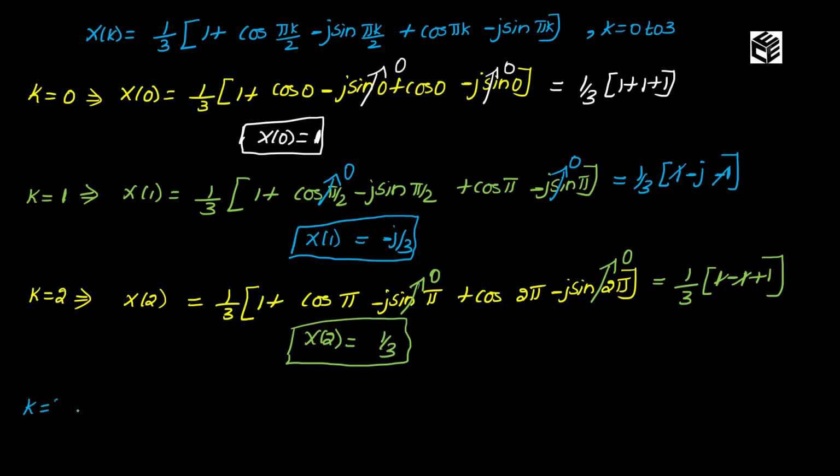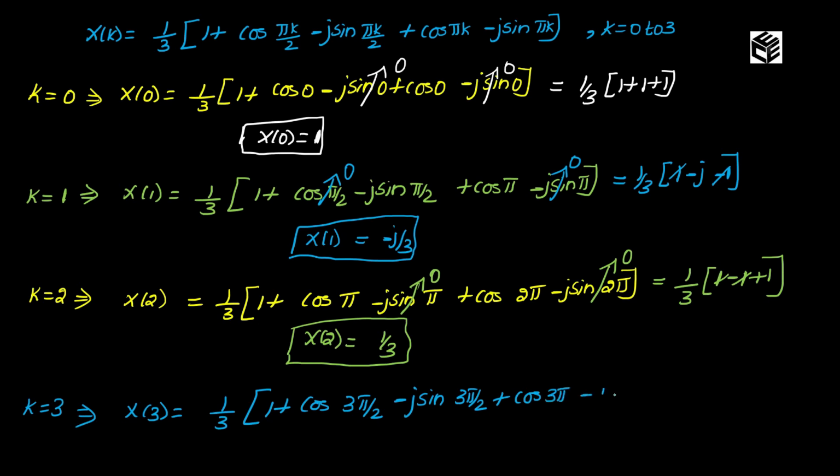I am going to apply the value of k as 3. So x of 3 is equal to 1 by 3 into 1 plus cos 3 pi by 2 minus j sin 3 pi by 2 plus cos 3 pi minus j sin 3 pi. What will be my answer? Cos 3 pi by 2 is 0 and sin 3 pi is 0. So this is equal to 1 by 3 into 1, that is sin 3 pi by 2. The answer is minus 1.